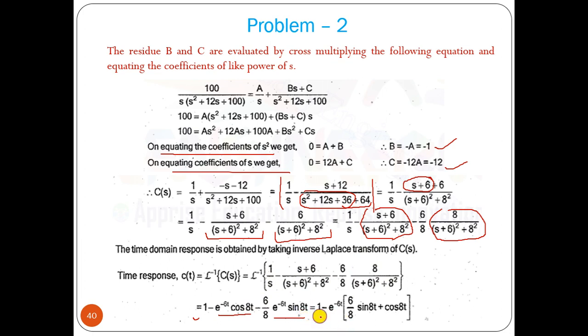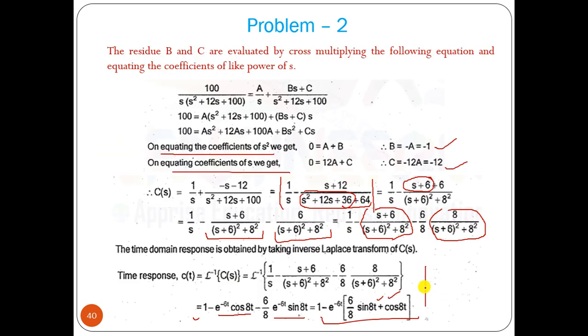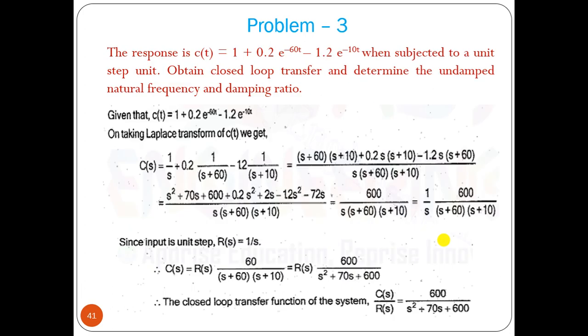So we can find that this is the expression, and it has sine and cosine terms. That means the response is underdamped. We can find that very easily. This is the second problem.